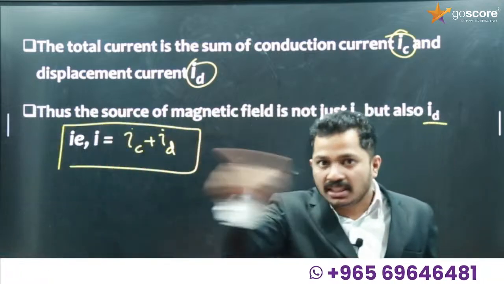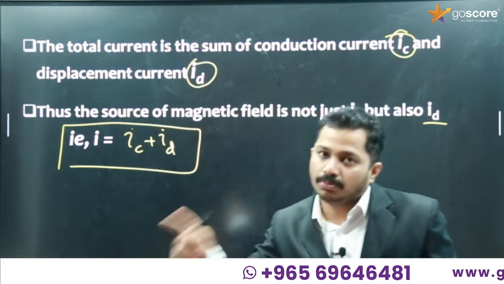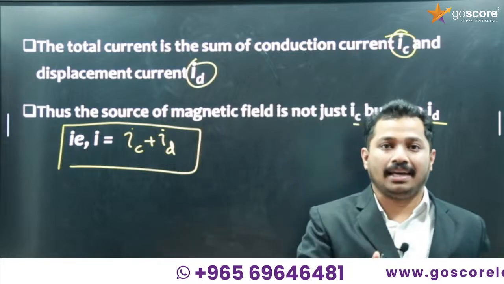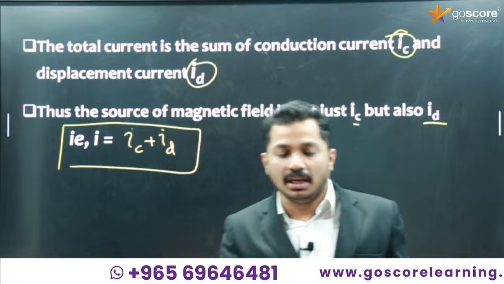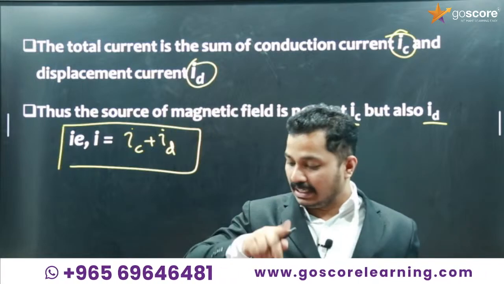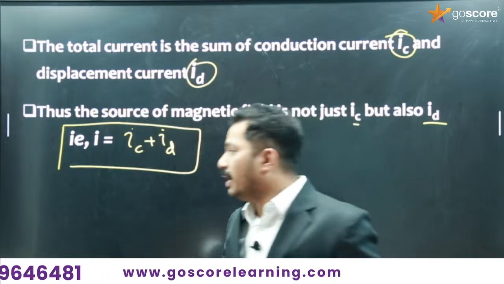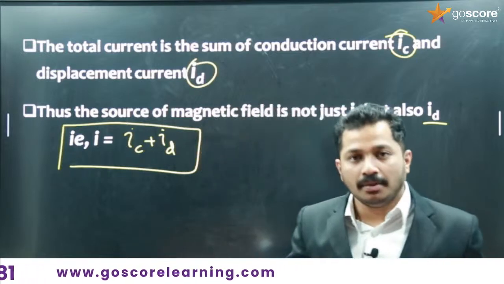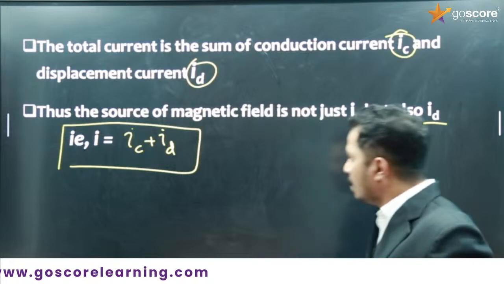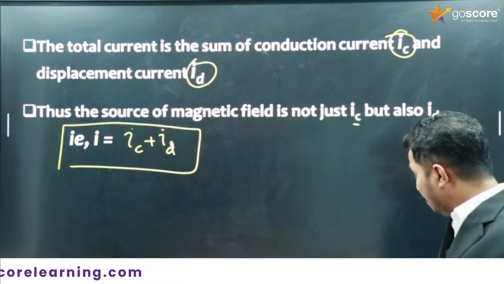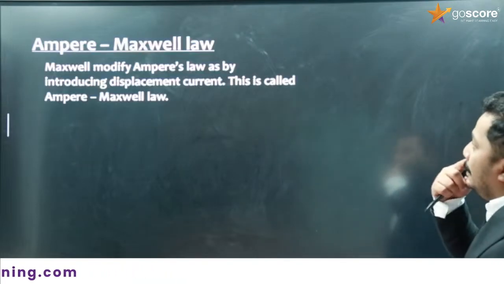Whenever there is no change in electric field, there will be no displacement current. Whenever there is a steady current, there is no displacement current. Whenever there is a changing electric field, changing current, non-steady current, only then will there be a displacement current. Okay, you got it or not? Okay, so Ampere-Maxwell law.